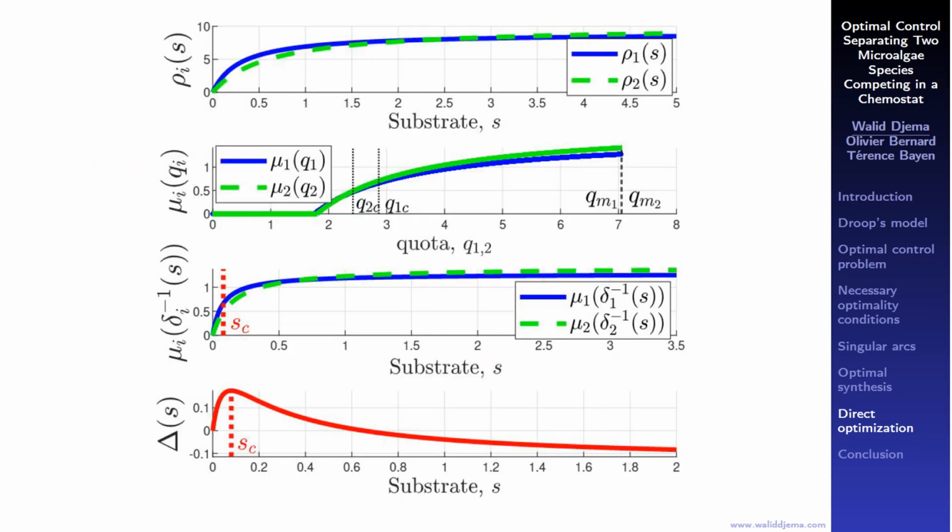Here are the functions resulting from the considered model parameters. The function delta satisfies the required assumptions, and SC around 0.08 is the substrate concentration maximizing the function delta.